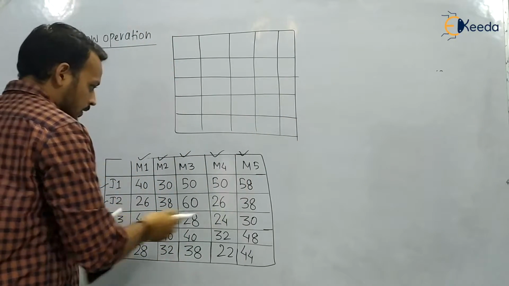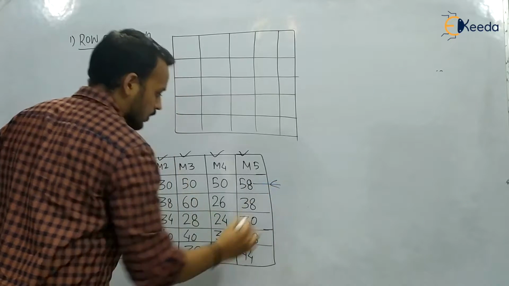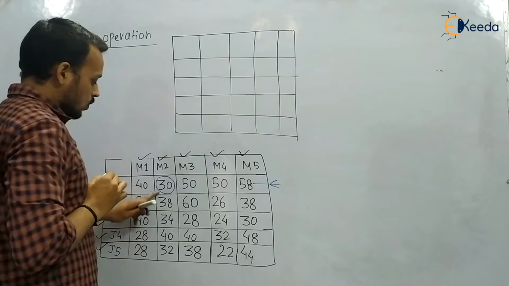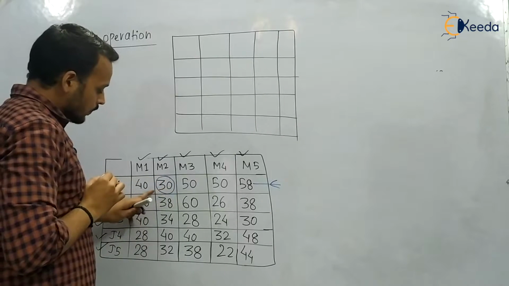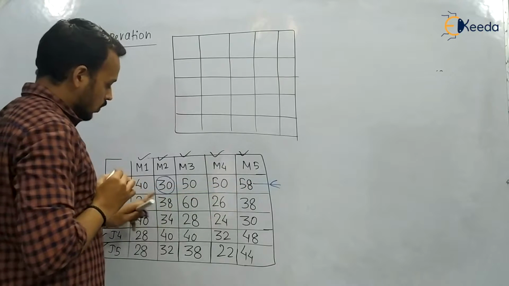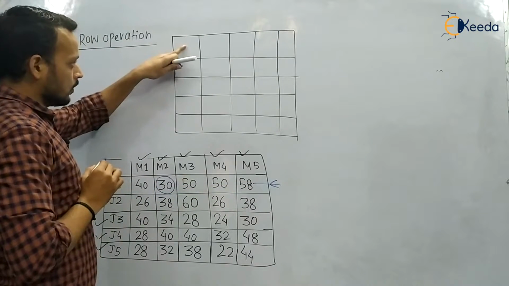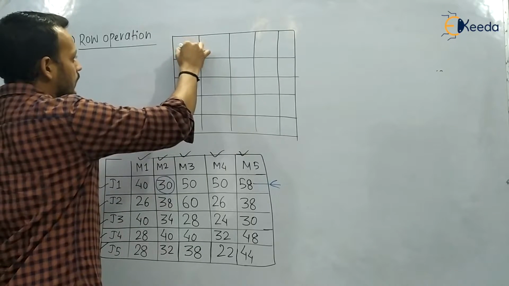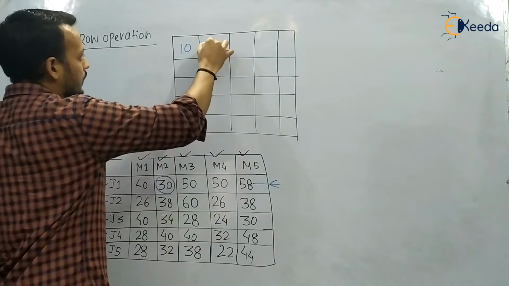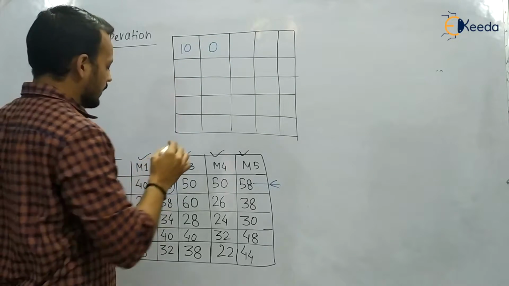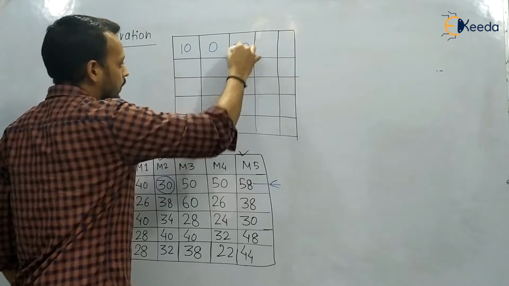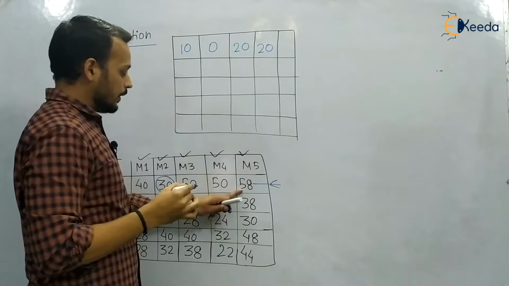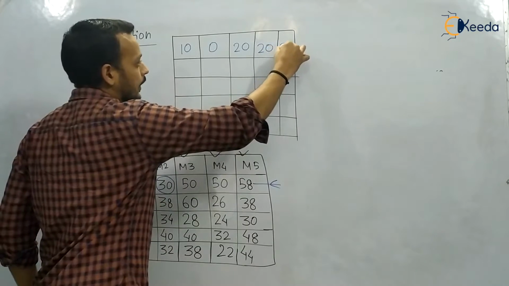This is the first row, so we will select the minimum. The minimum is 30 here. So we will subtract this 30 from the other values of this row. The first row values: 40 minus 30 is 10, 30 minus 30 is 0, 50 minus 30 is 20, 50 minus 30 again is 20, and 58 minus 30 is 28.